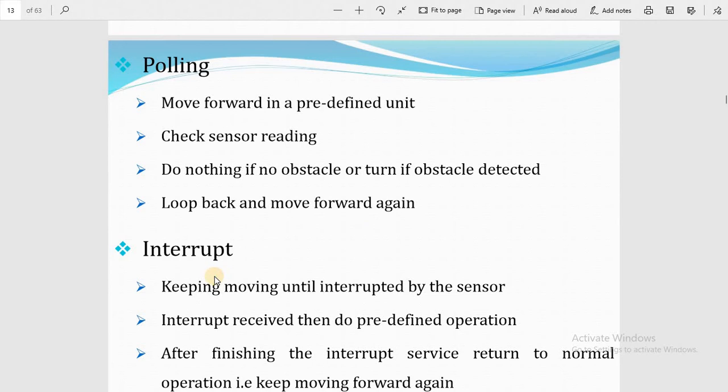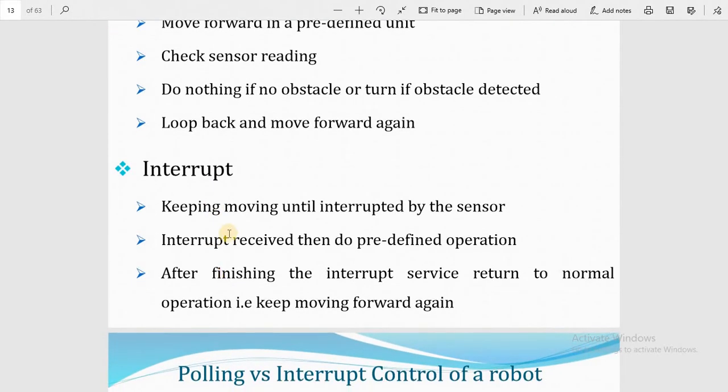In the interrupt case, keep moving until interrupted by the sensor. When the interrupt is received, do the predefined operations listed. After finishing the interrupt service, return to normal operation and keep moving forward again. So this will resume the job after completion of the interrupt.